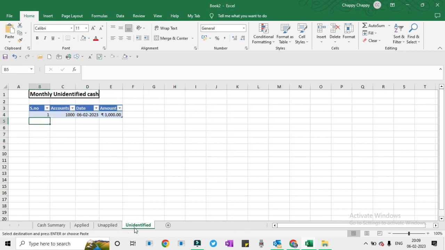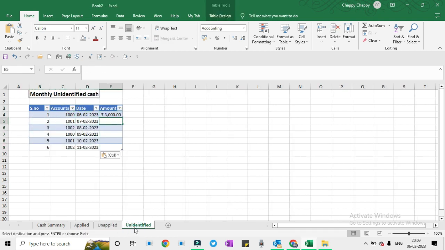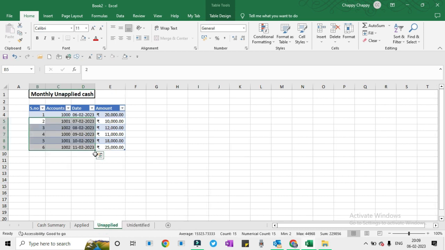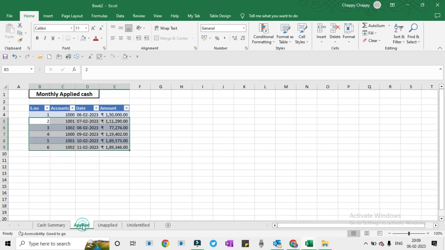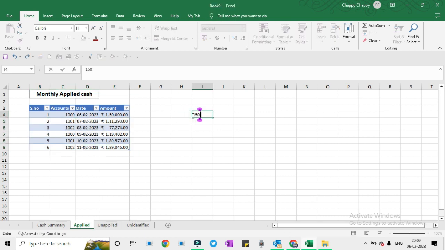Unapplied is say 30,000 and unidentified is 20,000. So we received on our bank statement 2 lakh. Out of that 2 lakh we applied in our ERPs like Oracle, SAP, 1,50,000, and unapplied is 30,000. That means we didn't apply.